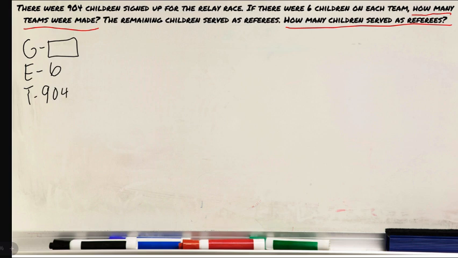So looking at this GET, what's our equation to solve going to be? We have our total, and we know how many kids are on each team. We're just missing how many groups there are, which means we are going to be dividing 904 divided by 6.